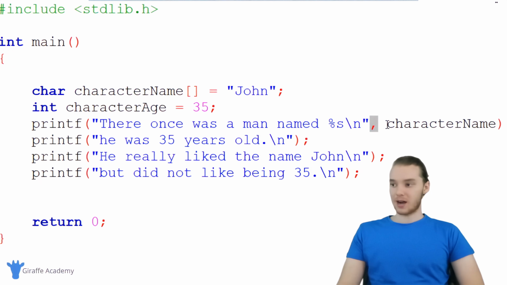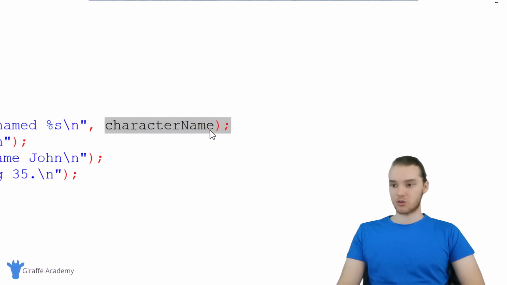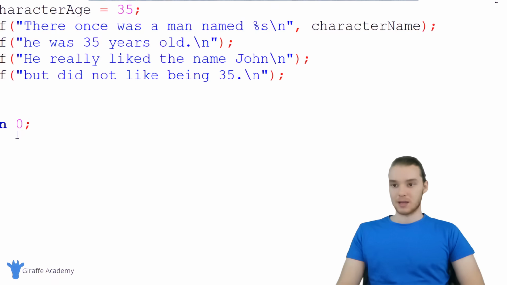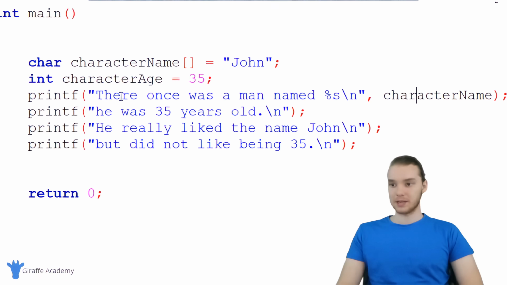And over here I use this comma, and then I type out the string that I want to include. So in our case, it's character name. And so basically over here, it's going to say there once was a man named %s, and it's going to replace %s with whatever we specify over here. So it's going to replace %s with the value that's stored inside that character name variable.